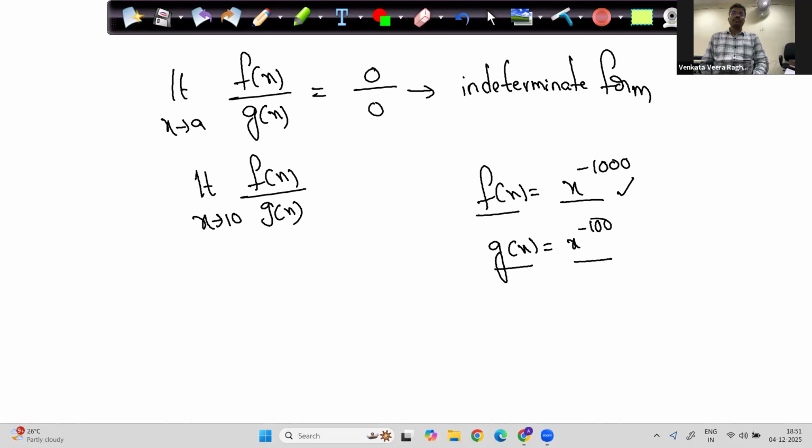So, please see here. f(10) is 10 power minus 1000. What is the meaning of 10 power minus 1000? It is 0.000...0 with a very long string of zeros and then 1. This is not actual 0. That is why calculus comes into the picture: this 0 is not actual 0.